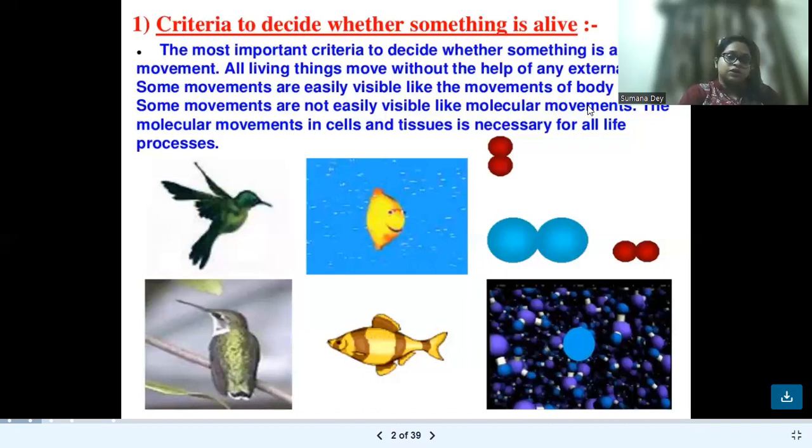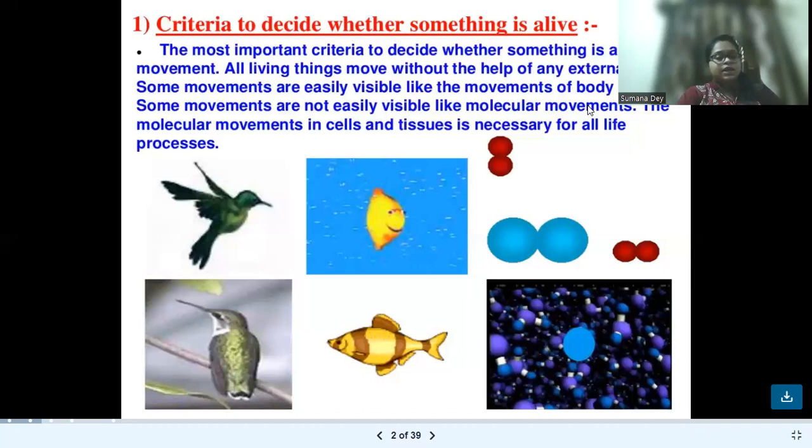All living organisms move without any external help. Some movements are easily visible like walking, moving, running, shouting, but some movements are not easily visible like the molecular movement. But these molecular movements are occurring every moment in every living organism. Without these molecular movements, life process is not possible. So we can say molecular movement is utmost necessary for all the life processes.